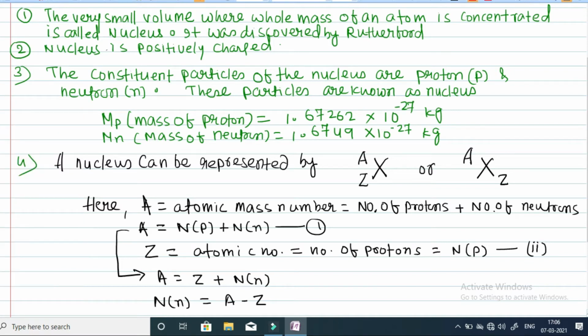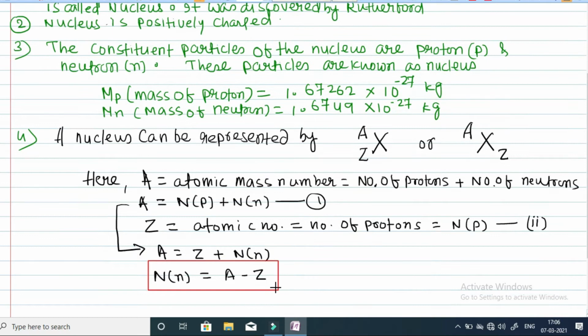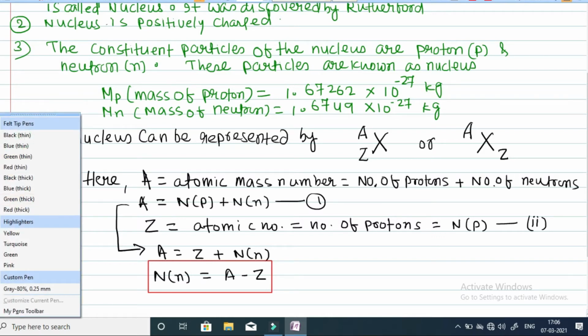By using this formula, we can easily calculate the number of neutrons in a nucleus. So this is a basic idea about the nucleus.